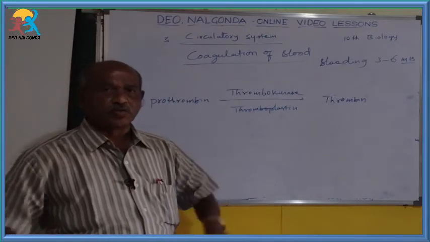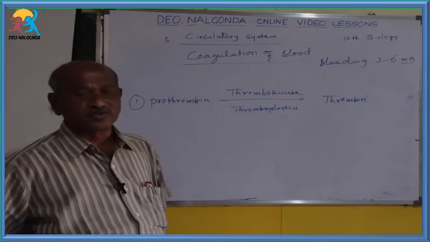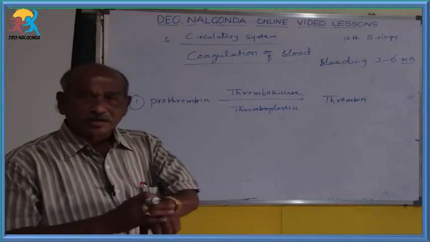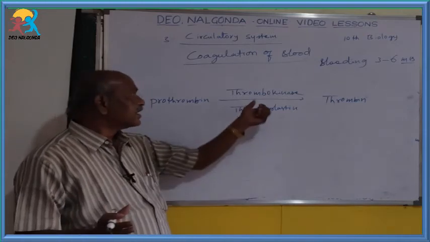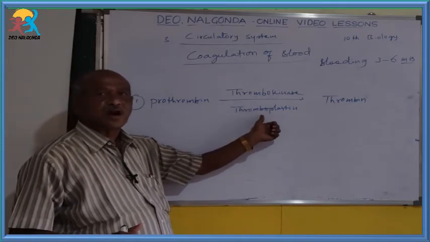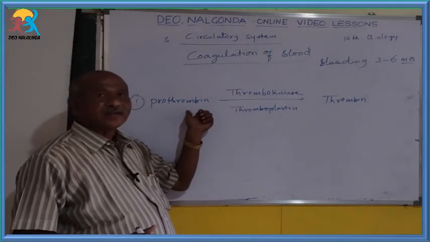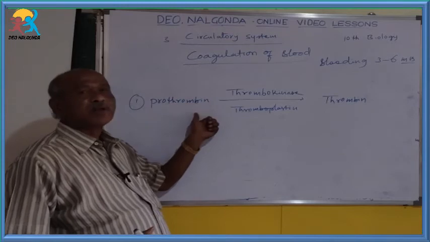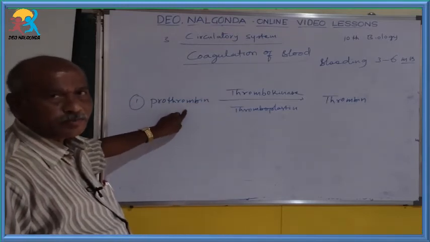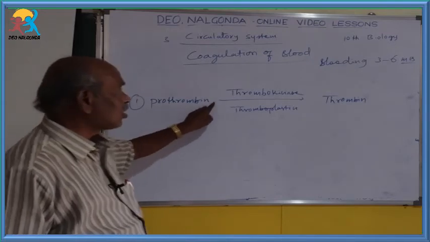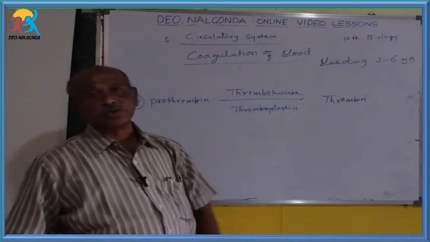So whenever a wound takes place in our body and blood vessels are cut, the blood comes outside. In the drops of blood, the platelets are ruptured and release the enzyme thrombokinase or thromboplastin. That thrombokinase acts on the prothrombin of plasma. This is released from the liver and enters our blood plasma. So plasma containing prothrombin, with the help of thrombokinase enzyme, is converted into thrombin.